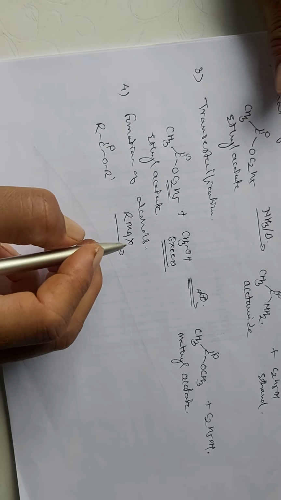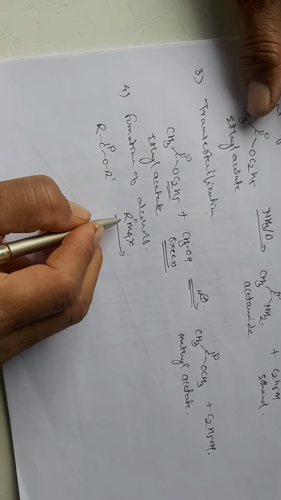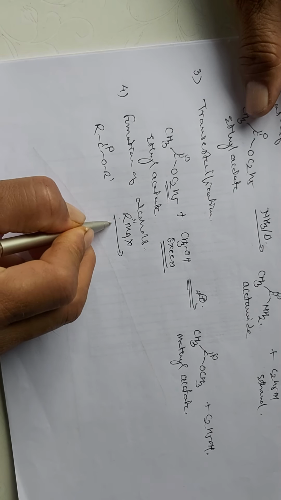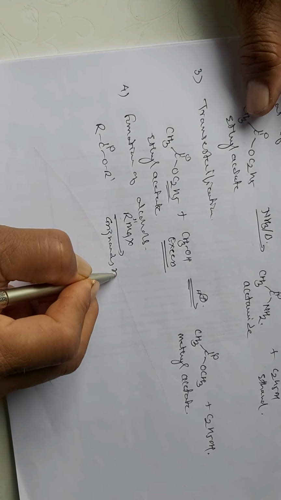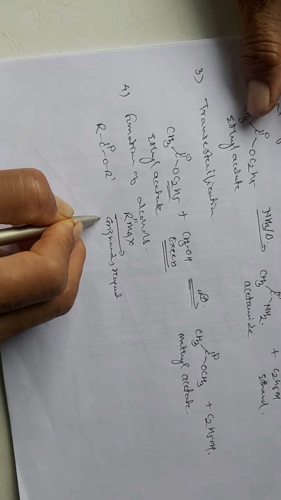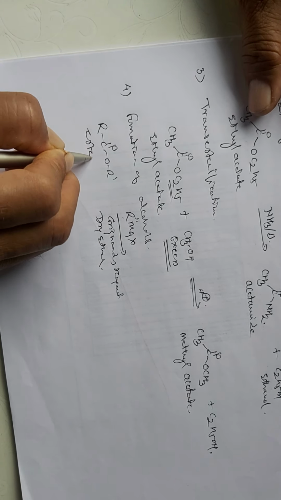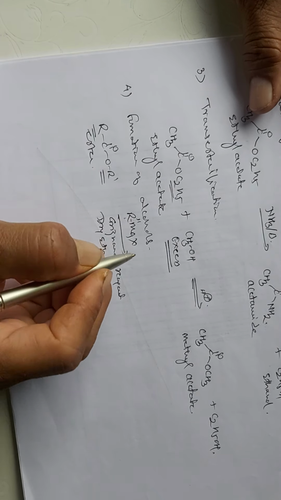When the ester is allowed to react with Grignard's reagent, the alkyl group used in the Grignard's reagent is of a different type, and the reaction is carried out in dry ether, and here this ester is allowed to react. R is different here, R dash, and this is R2 dash.